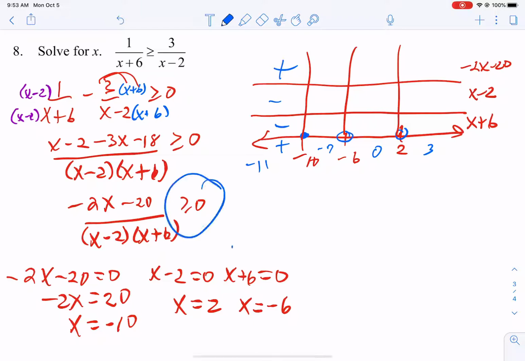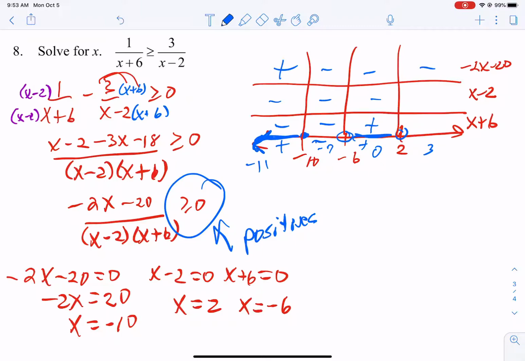Now remember, we're looking for positives. So color that one in. Okay, let's plug in negative 7. We're going to get 14 minus 20, that's a negative. Negative 7 minus 2 is a negative. Negative 7 plus 6 is a negative. 3 negatives make a negative. We don't want that. Let's plug in 0. Negative, negative, positive. That's a positive. We want that. Color it in. Let's plug in 3. We get a negative, we get a positive, we get a positive. That's a negative. Don't want it.